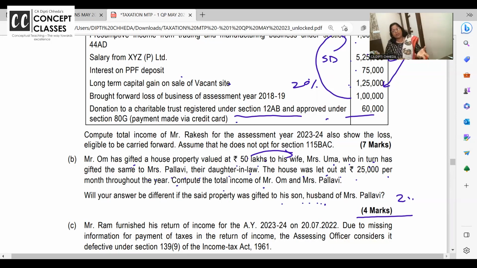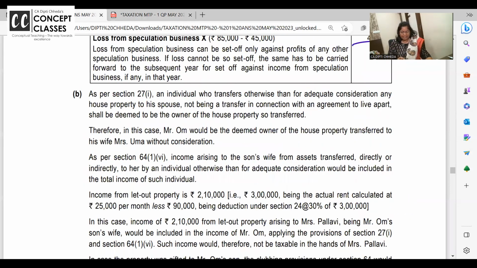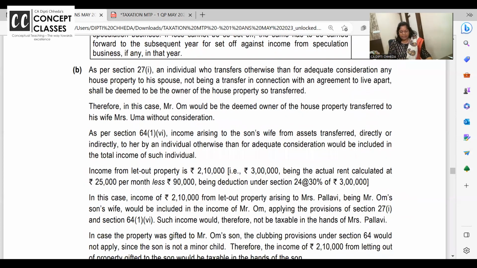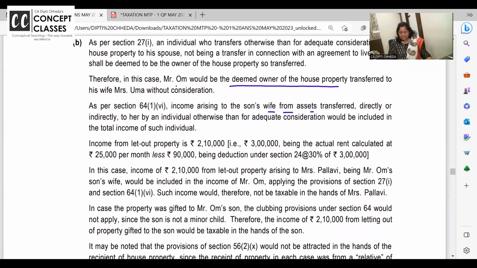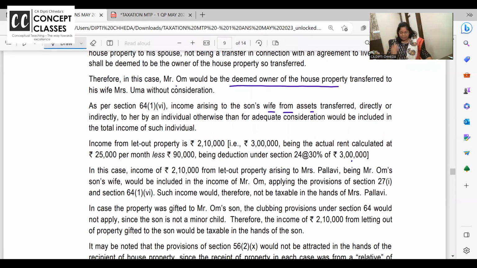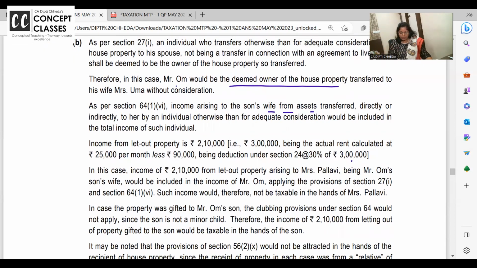If you give to daughter-in-law, then the clubbing provisions will come. So the answer is very simple. You can quickly read it. Om has transferred, so he would be deemed to be the owner, and income arising from son's wife is anyhow taxable. So all this rental income, subject to standard deduction, this 210 will be let out and included in the income of Mr. Om.